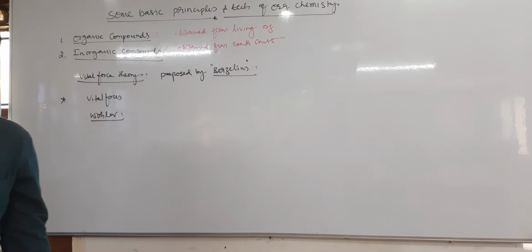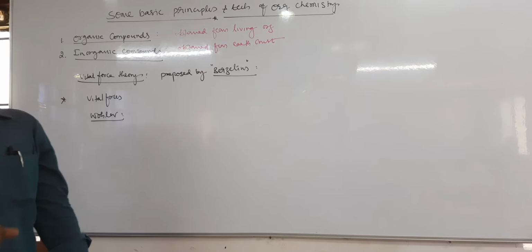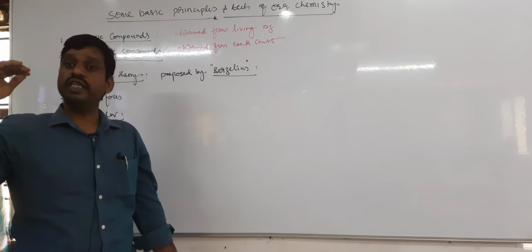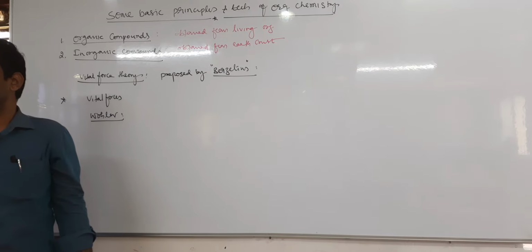That means urea is the first organic compound prepared in the laboratory. Then all these theories vanished, because so far scientists believed that organic compounds can be obtained only from living organisms, cannot be prepared in the laboratory, and cannot be obtained from inorganic compounds.